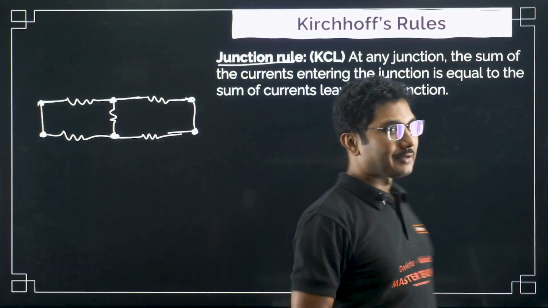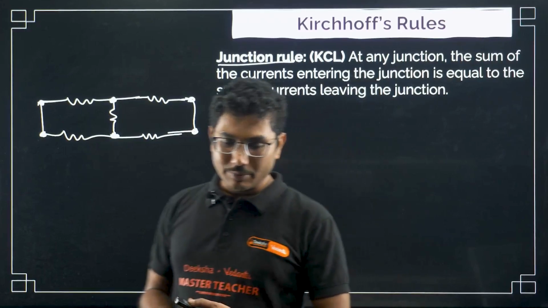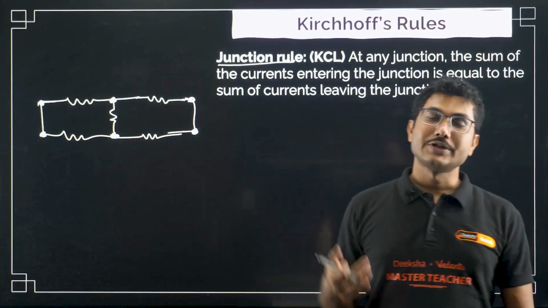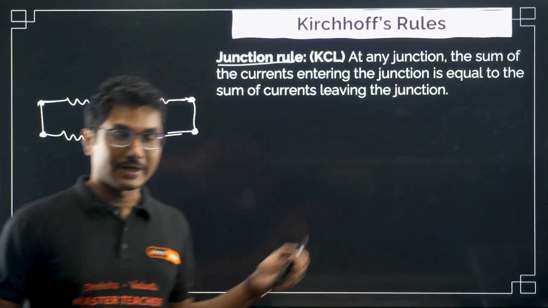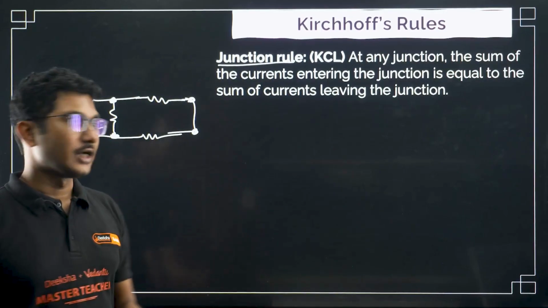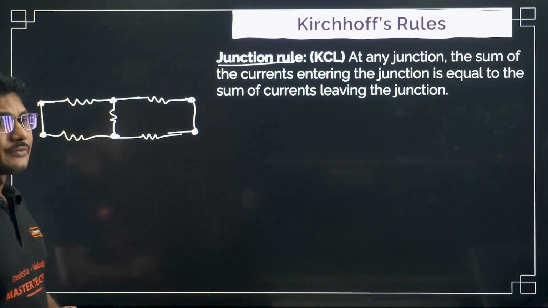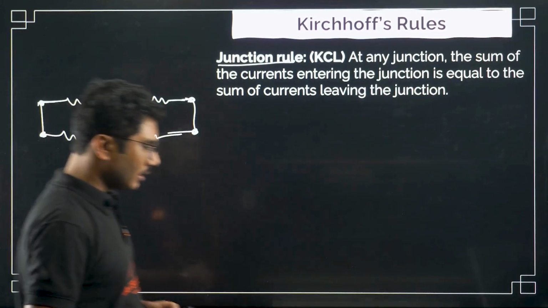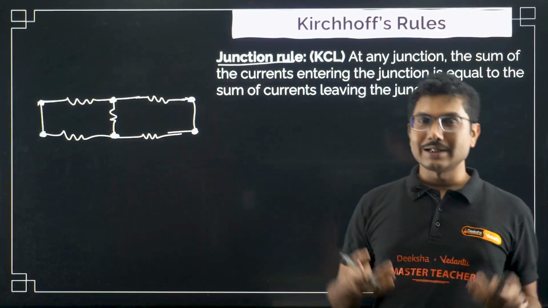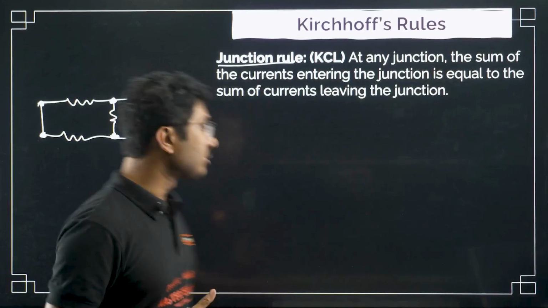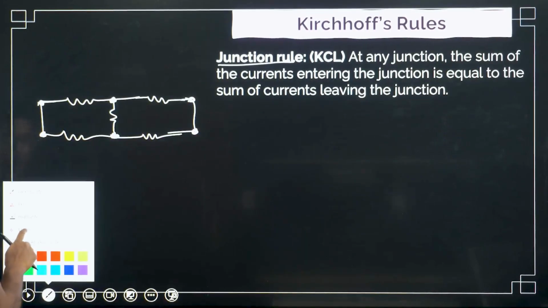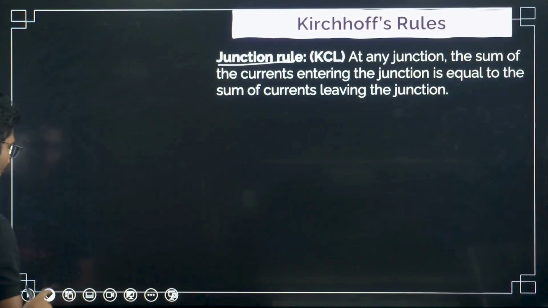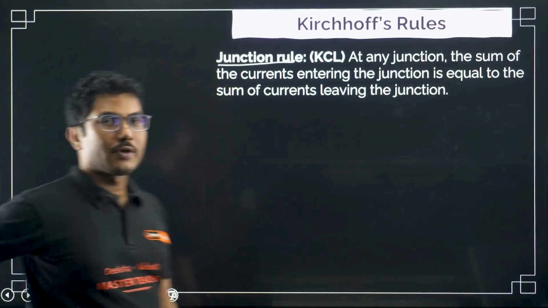For example, if you travel by train, you will have observed that there are many places called junctions, like Bangalore junction or Mysore junction, where more than one line for different directions meet. That's why they are called junctions. So junction means where more than one resistor meets at a point. You might think, what is the importance of this law? I am coming to it in a bit, but before that let me explain the law. Even though I am not drawing the complete circuit, you can assume this is a part of a bigger circuit.